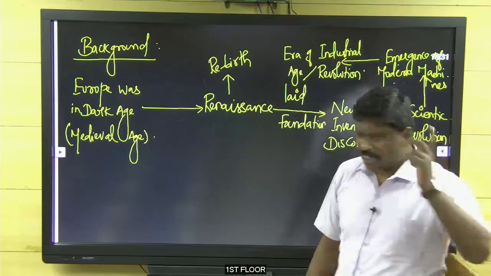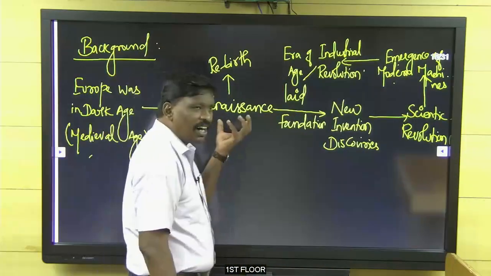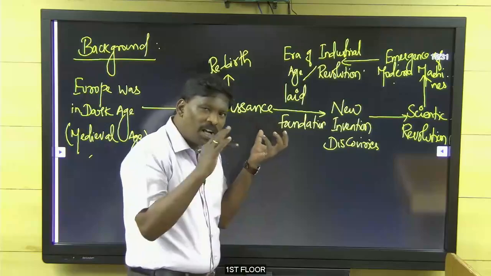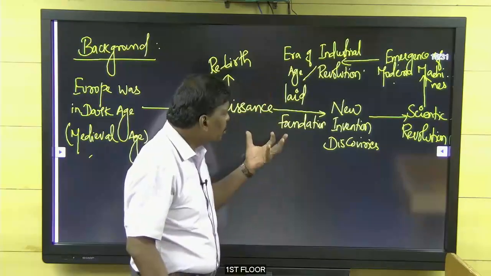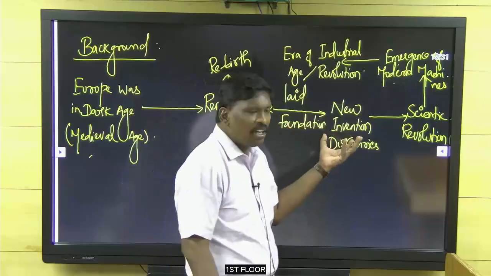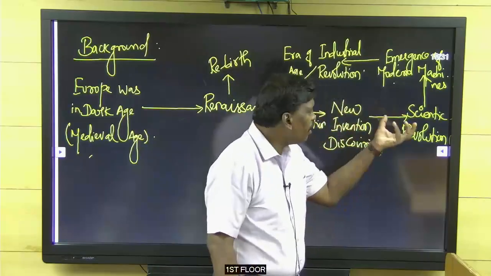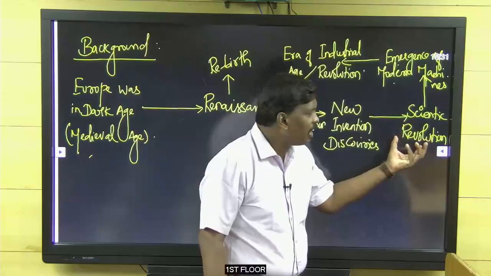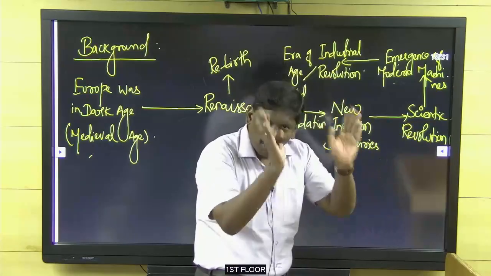Okay, once again. Europe was in the dark age, and the dark age was relieved by the Renaissance, modern thought, new ideas. These new ideas laid the foundation for new inventions and discoveries. New inventions and discoveries laid the foundation for the scientific revolution. The scientific revolution created modern machines.